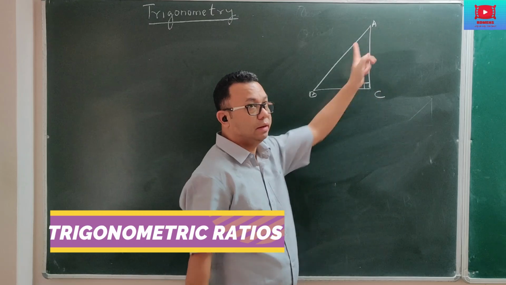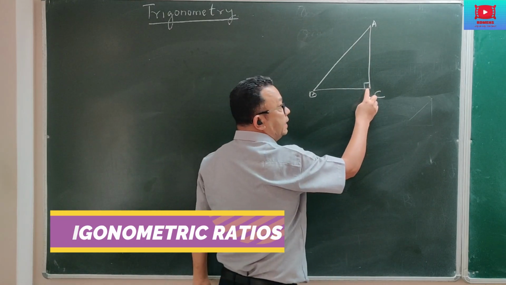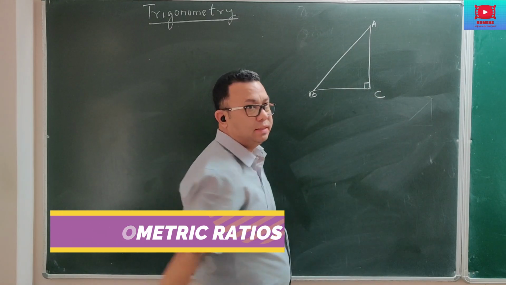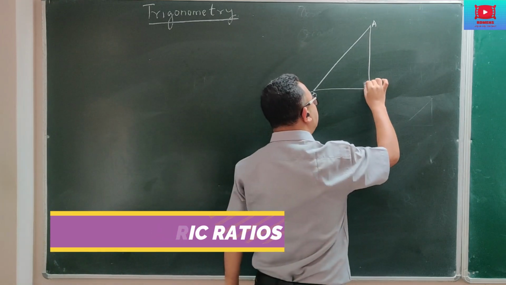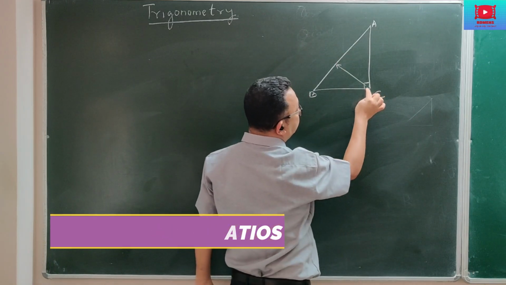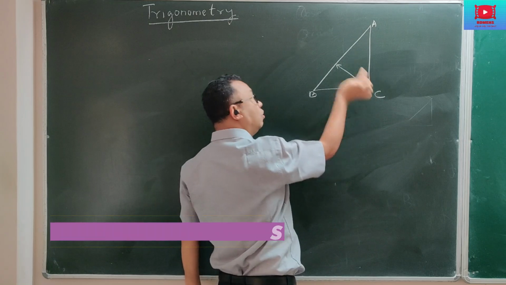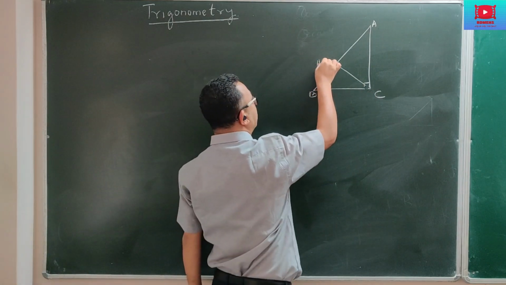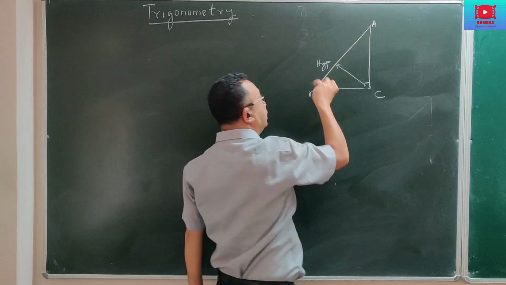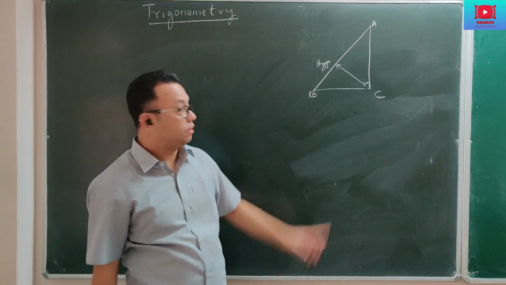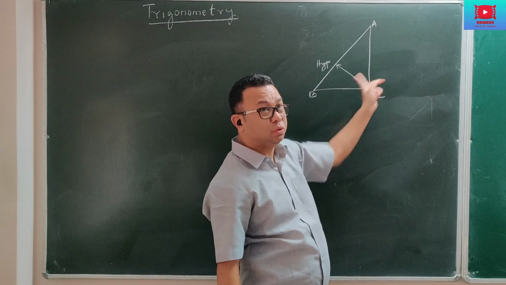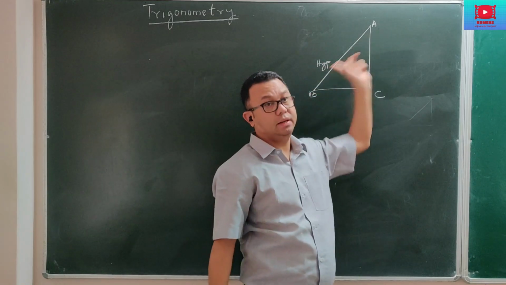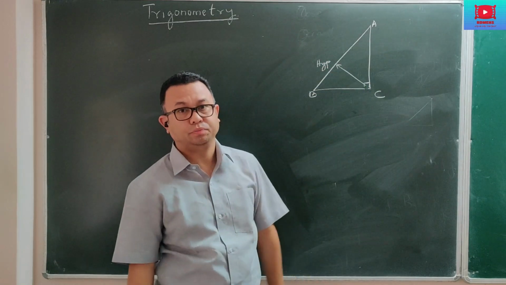In a right angle triangle, if the 90 degree angle is here at C, the side which is opposite to that 90 degree angle is the hypotenuse. We call the hypotenuse the longest side of the triangle. As you can see, compared to these two sides, this side is the longest side. That is the hypotenuse.